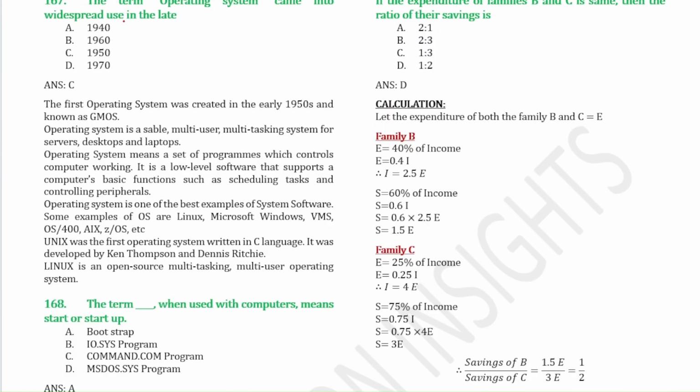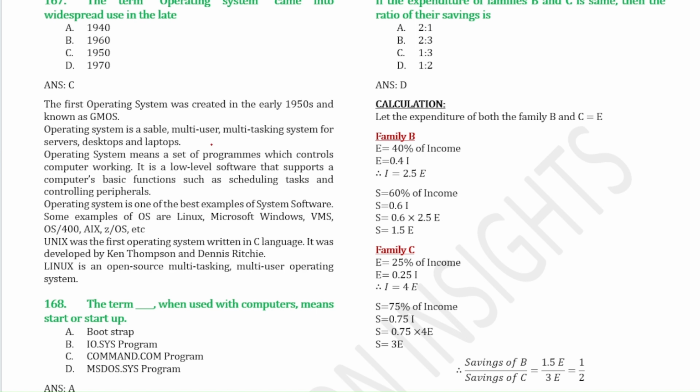Next question. The term operating system came into widespread use in the late 1950s. The first operating system was created in the early 1950s, and it was known as GM-NAA I/O. Operating system is a set of programs which controls the computer working, and it is lower level software. So operating system is the best example of system software, and some examples of operating systems are Linux, Microsoft Windows, and so on.